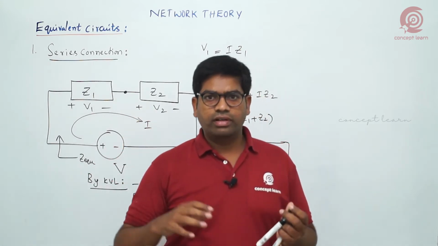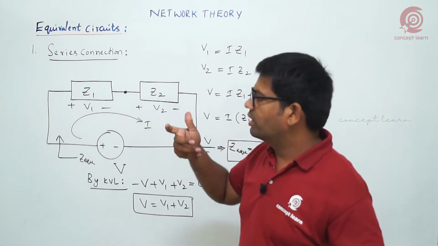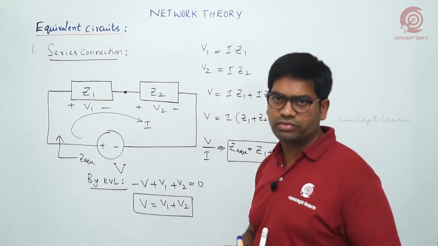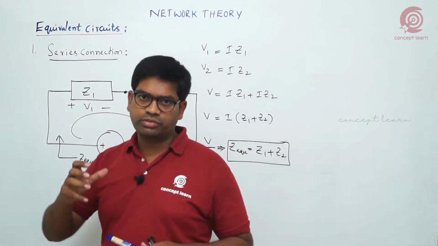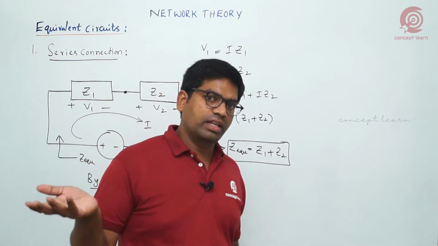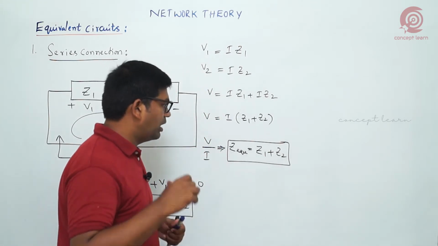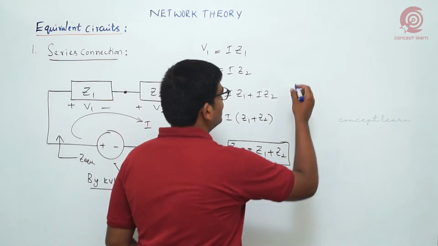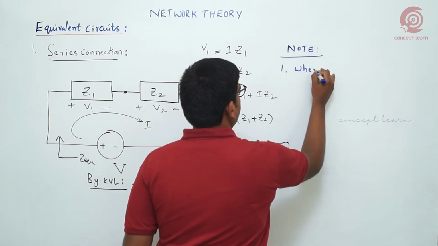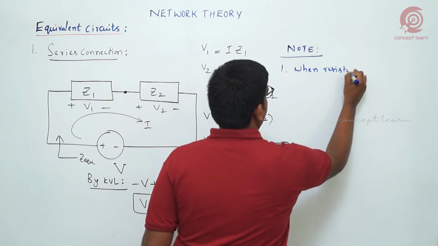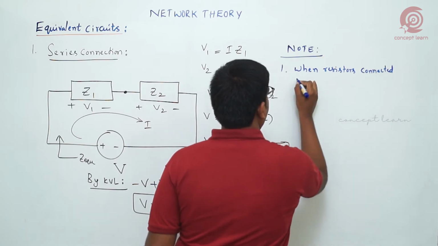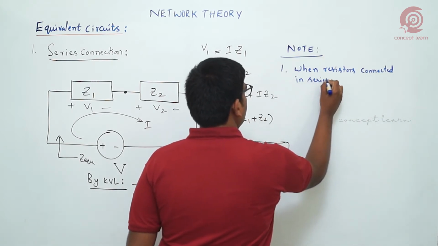Now if impedance is replaced by resistance, inductance or capacitance, what will be the results we see? We already observed Ohm's law in the AC domain, and we know how to replace the impedance for resistance, inductance, capacitance. Now when resistors are connected in series, what will be the result?